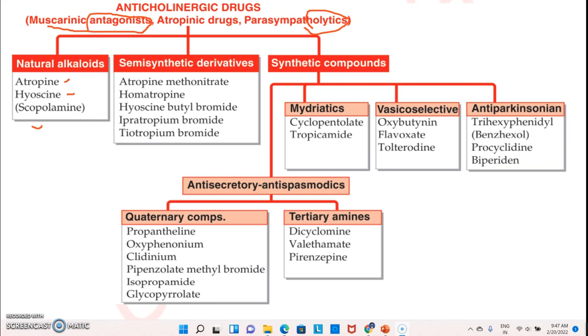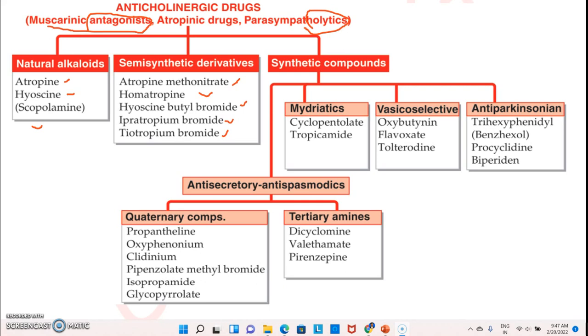That's why it is known as natural alkaloid. Then semi-synthetic derivatives. Semi-synthetic means some part of the drug is synthetic and some is natural, like a group or functional moiety. So atropine methonitrate, homatropine, hyoscine butyl bromide, ipratropium bromide, and tiotropium bromide come under the semi-synthetic derivatives.